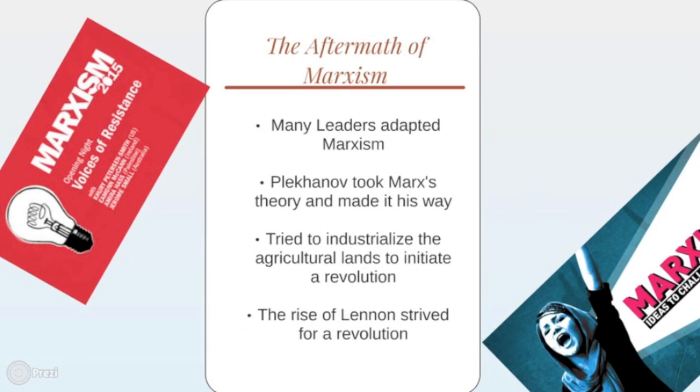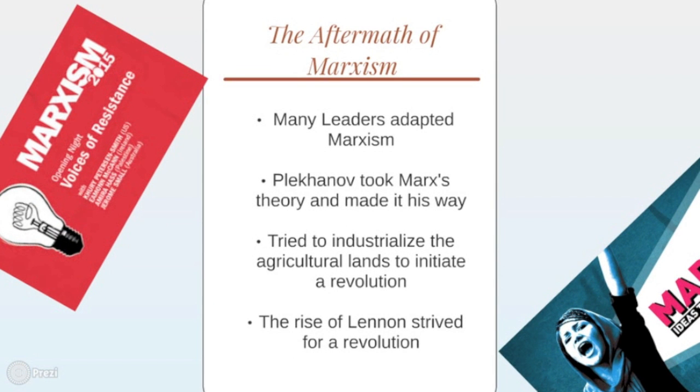Plekhanov, for example, wanted to make Russia an idealistic Marxist government. Plekhanov knew that he needed an industrialist society to make a revolution. He transformed agrarian society into an industrialized one, thus making the peasants workers.